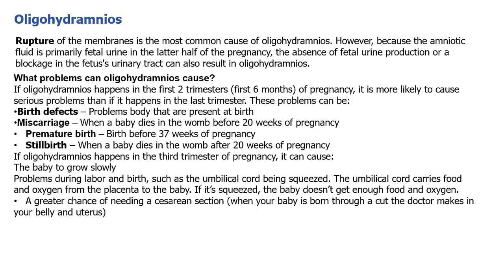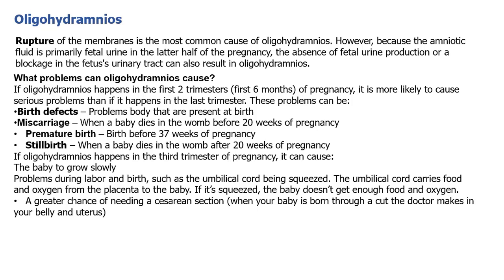Next, let's get into detail on how it happens. Basically, rupture of the membranes is the most common cause of oligohydramnios. However, because amniotic fluid is primarily fetal urine in the latter half of pregnancy, the absence of fetal urine production or a blockage in the fetus's urinary tract can also result in oligohydramnios. Let's discuss what problems oligohydramnios can cause.